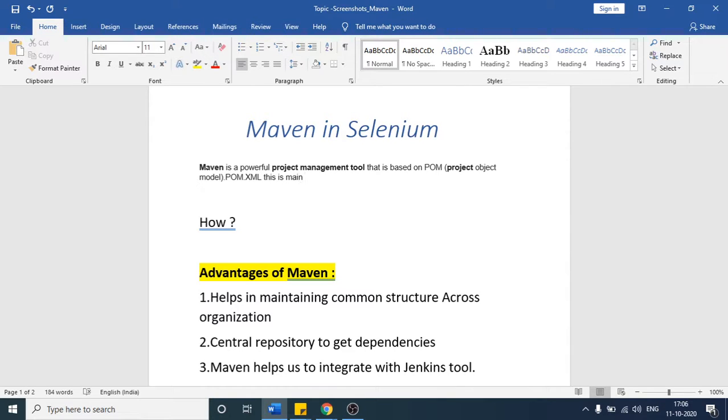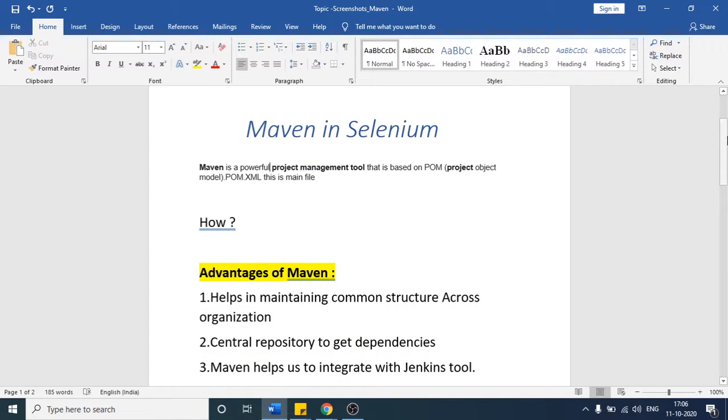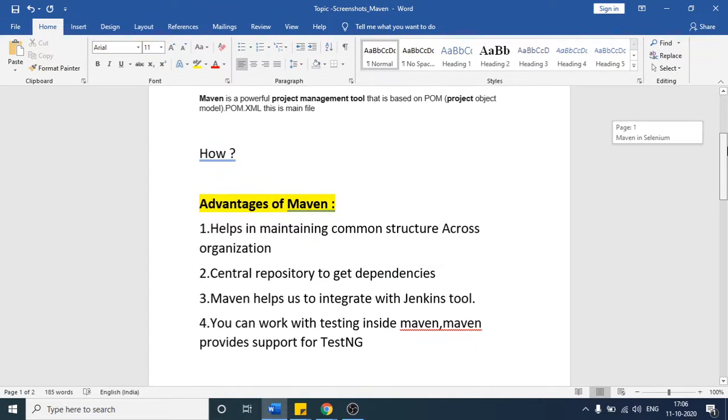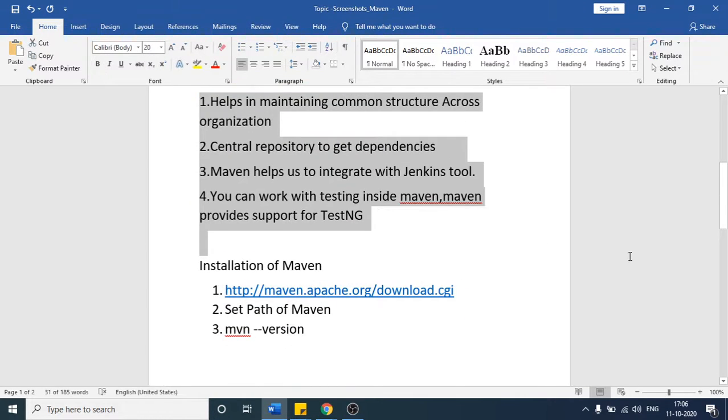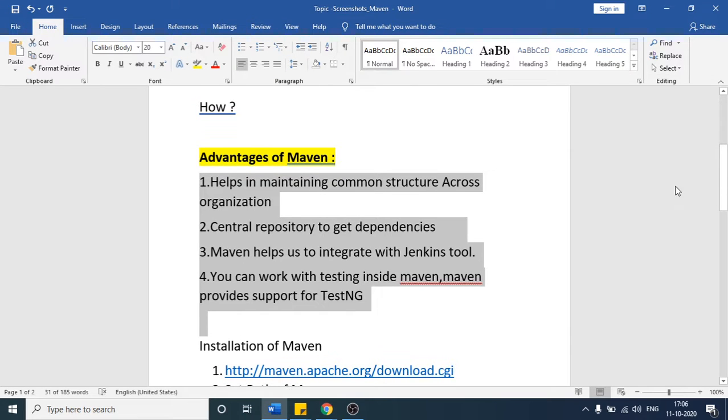So here again definition, Maven is a powerful project management tool, which means that it will help you to build your project and also help to manage your project in a better way. This is the definition, but if I ask how Maven will help you to manage your project and build your project, these are the 4 points you can tell to the interviewer that how it can help us in managing and building our project.